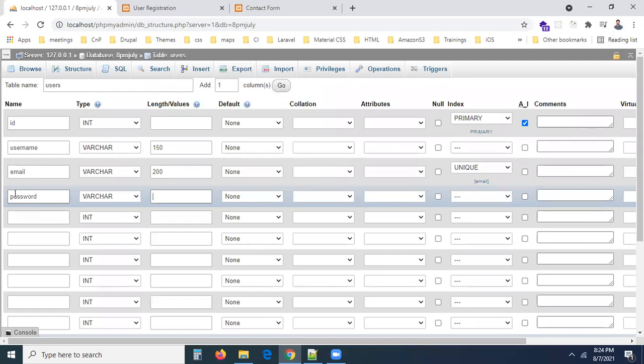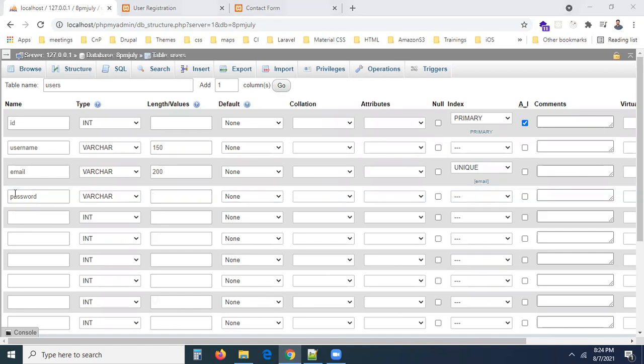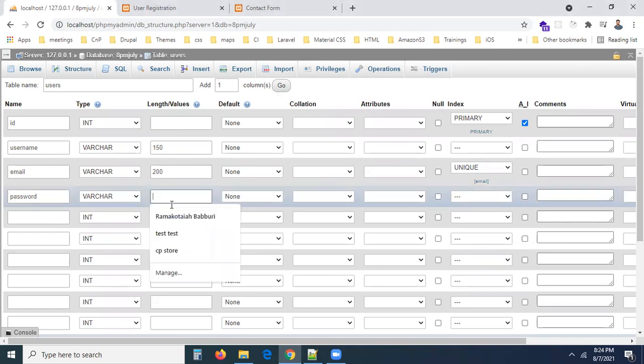What is the length of the password we have to take here? Quickly, please tell me. What is the length of the password we have to take? The length of the password, I'm going to take it as more than 60. You have to take more than 60. I'm taking 100. Actually, more than 60. Exactly, if you can take 60 also, enough, right?